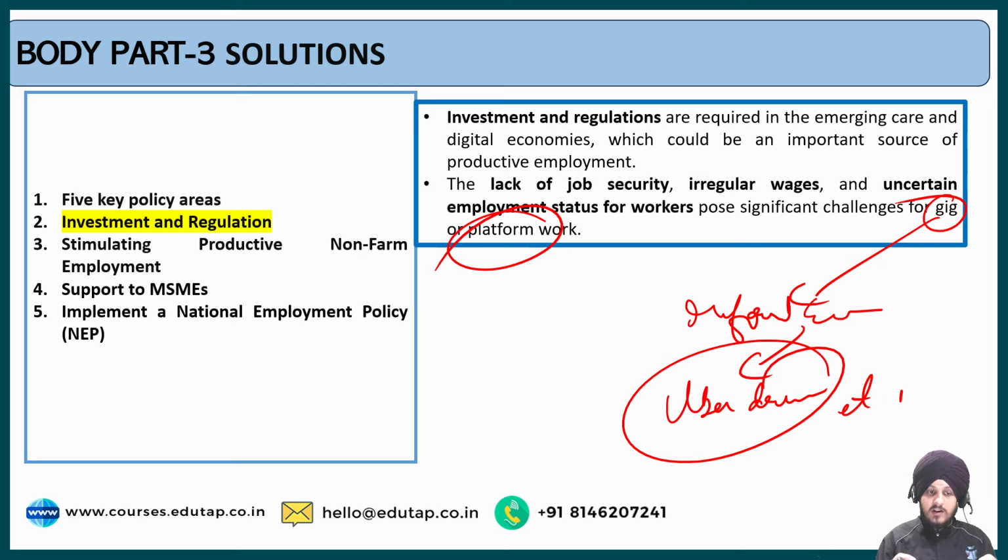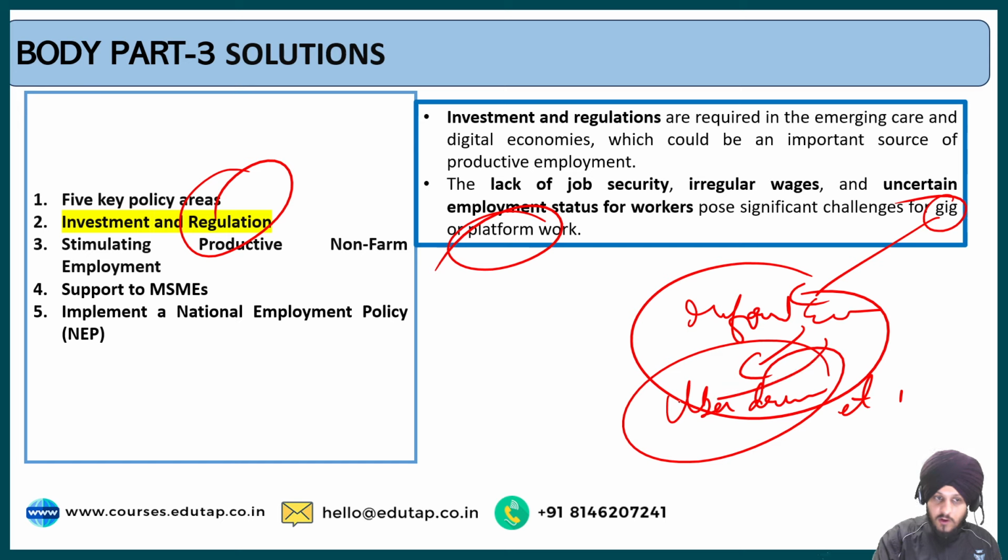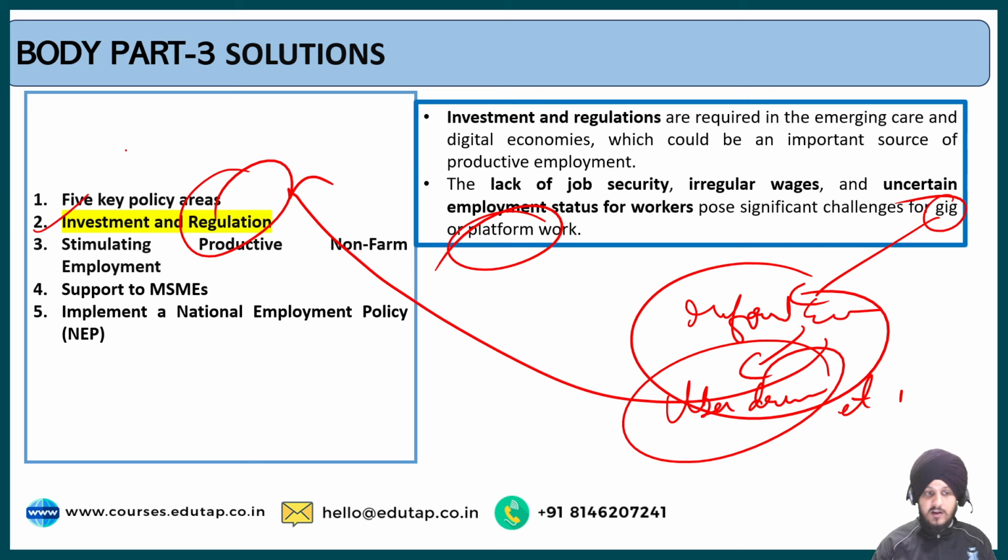The report recommends bringing this informal economy under a proper regulation system, so that they can also enjoy the benefits of social security and proper regular wages. So this is another recommendation by the report.